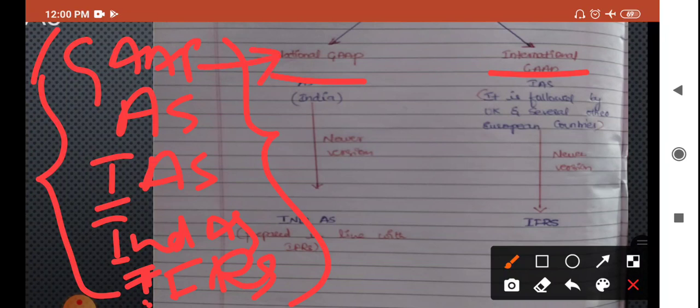GAAP is the generally accepted accounting principles. If we are following national GAAP in specific countries, that becomes accounting standards. If we are doing international GAAP as a whole globe, providing uniform rules, that is IAS, International Accounting Standards.